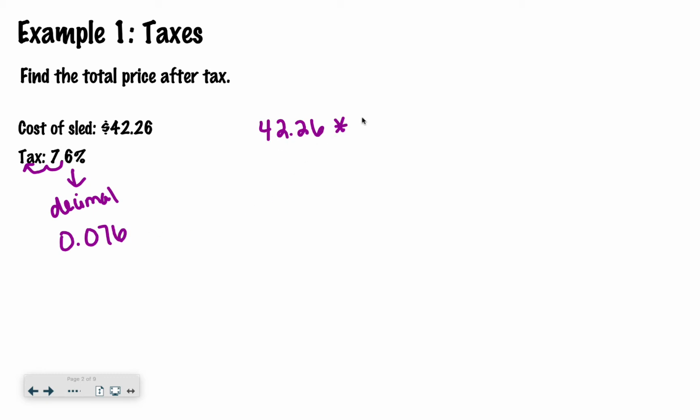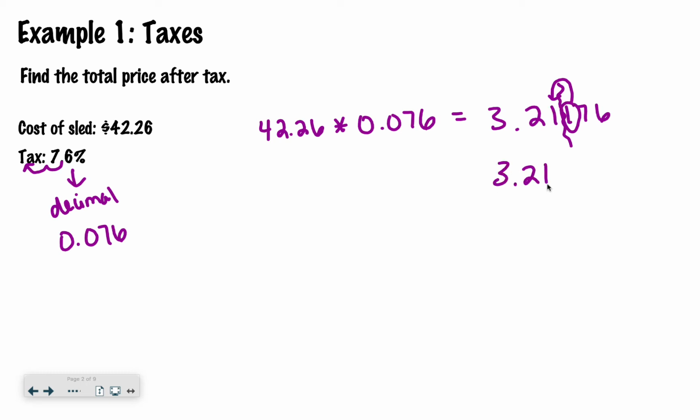So 42.26 times 0.076 is going to be 3.21176. Now, since we're talking about money, we're only going to look at the first two decimal places. That's where we would cut it off. The first number that gets cut off, does that change this number right here? It's a 1, so it doesn't. So the amount of tax on this sled is $3.21.